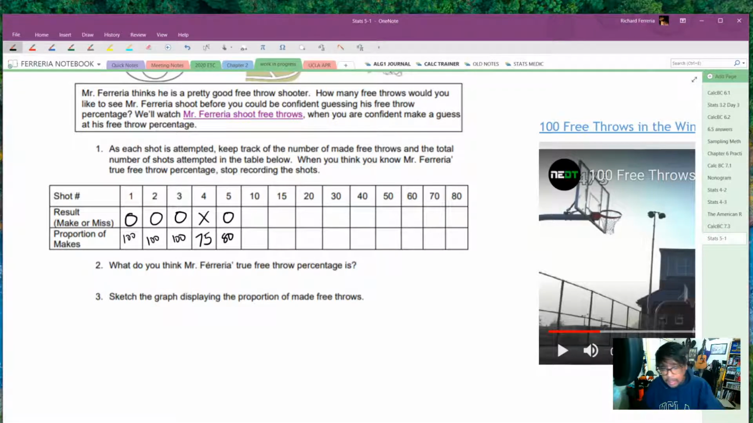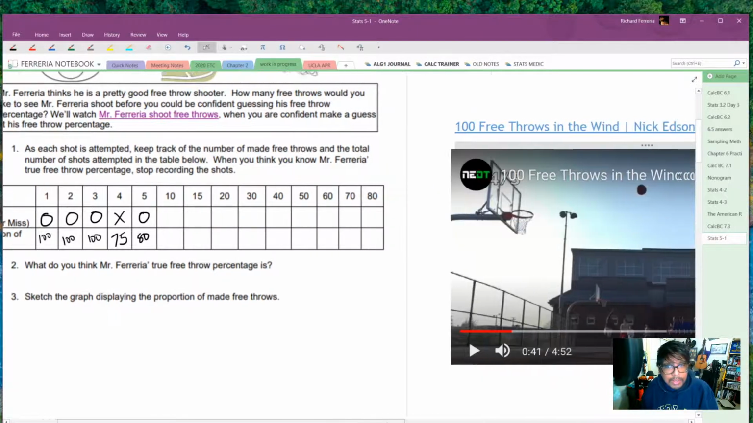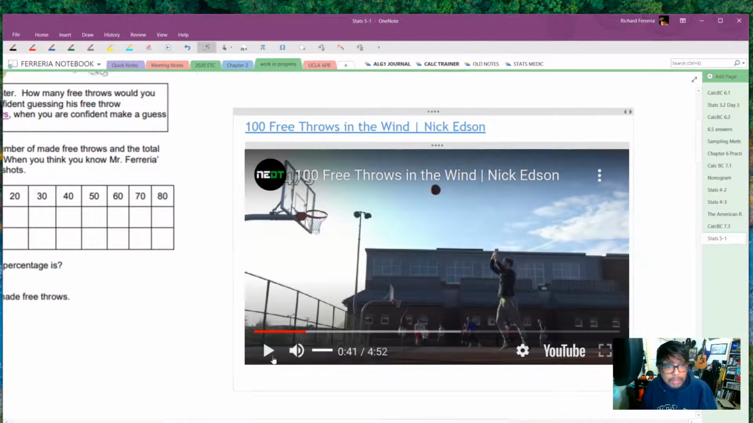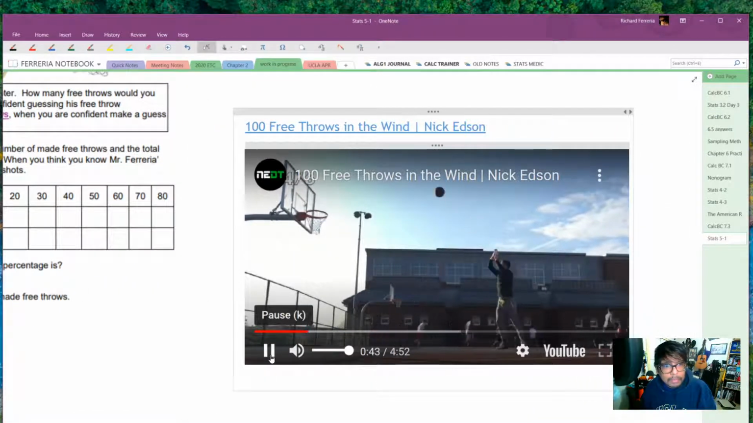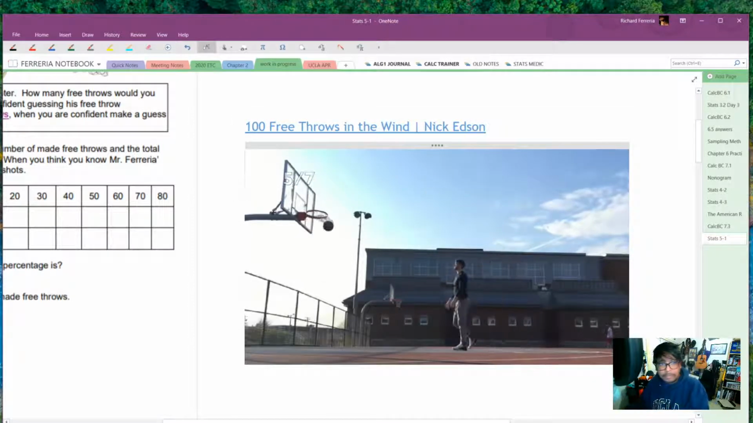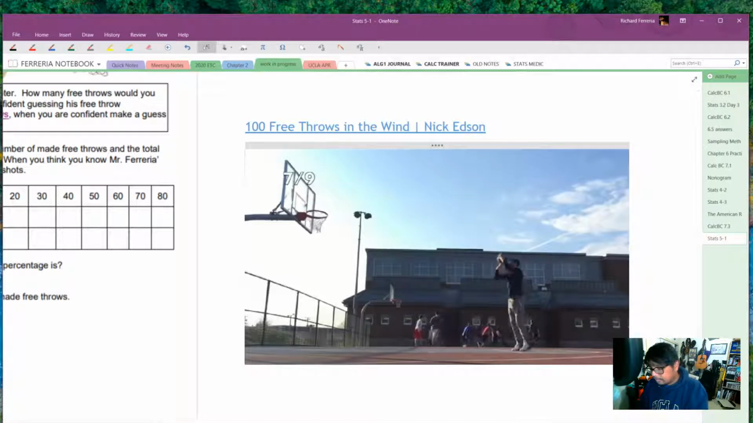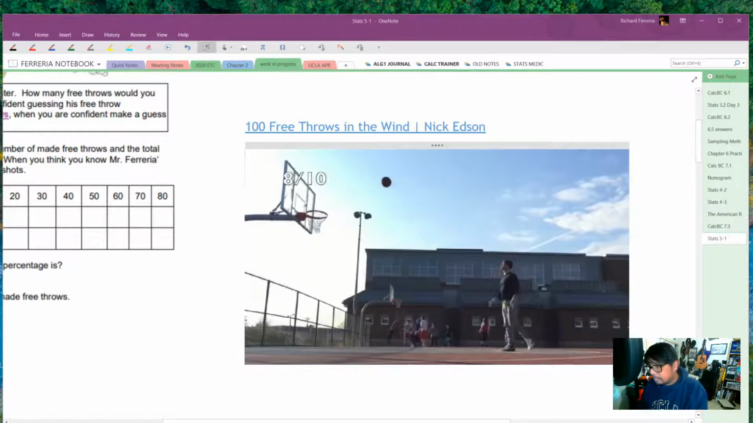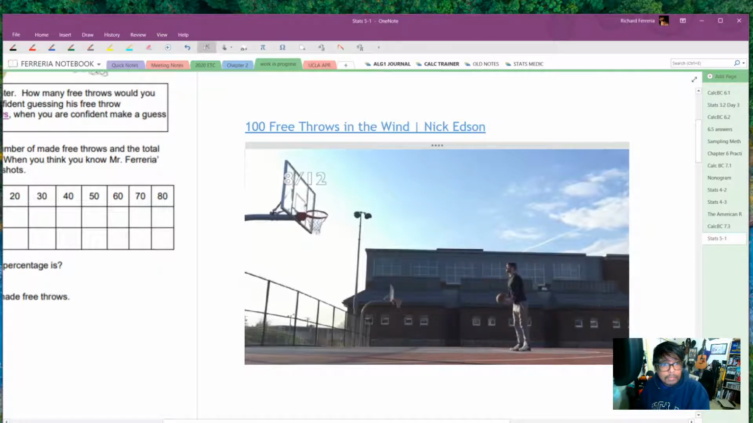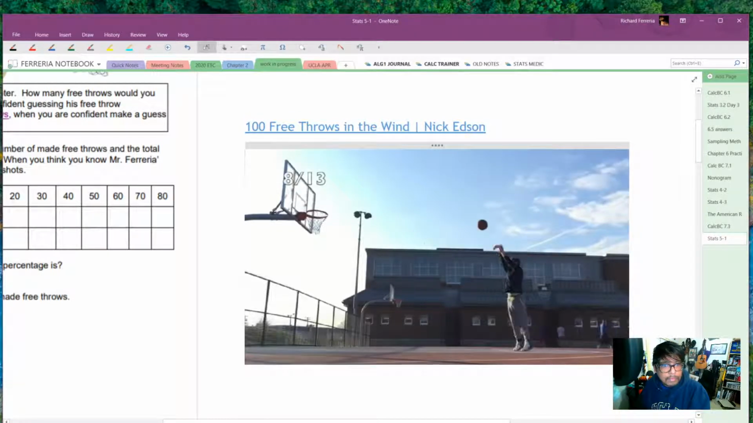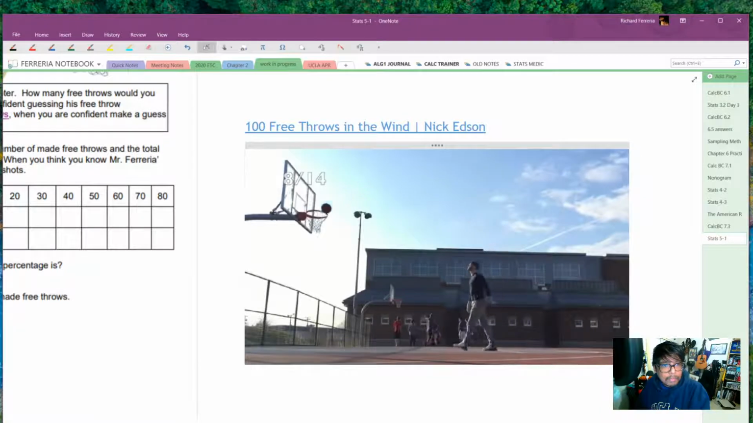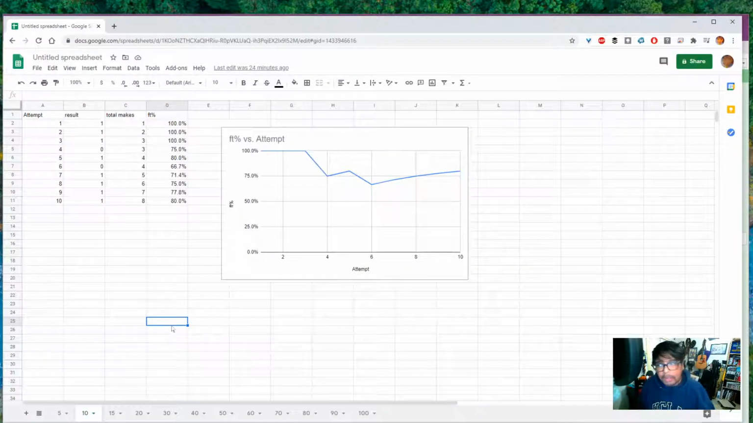Maybe, maybe not. I think most of you would say, I think I want to see him shoot more free throws. So let's watch him shoot 10 more free throws, and we'll see what happens here. And I didn't get to pause the video in the right place, but as you can see, I've charted his first 10 free throws, and after 10, he made 8, so he's 8 out of 10.